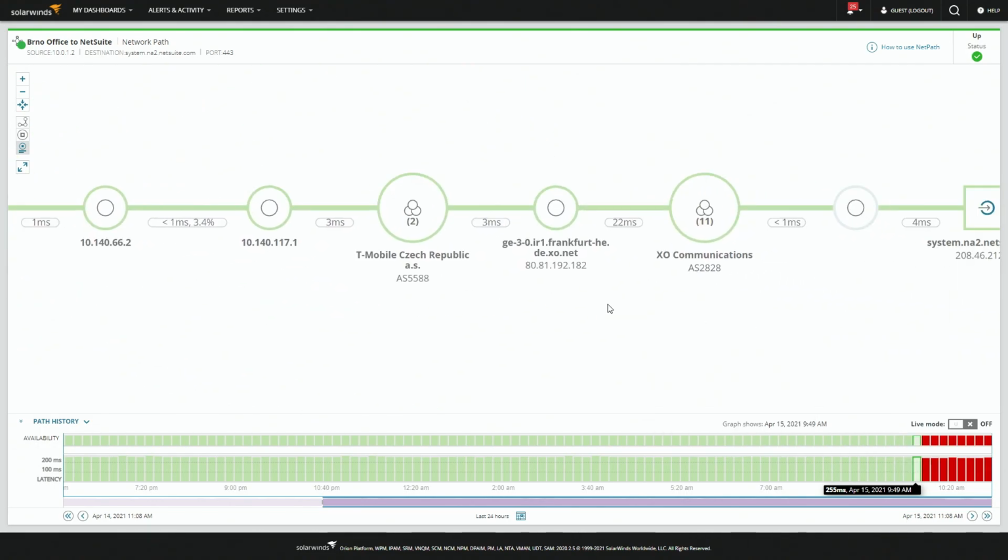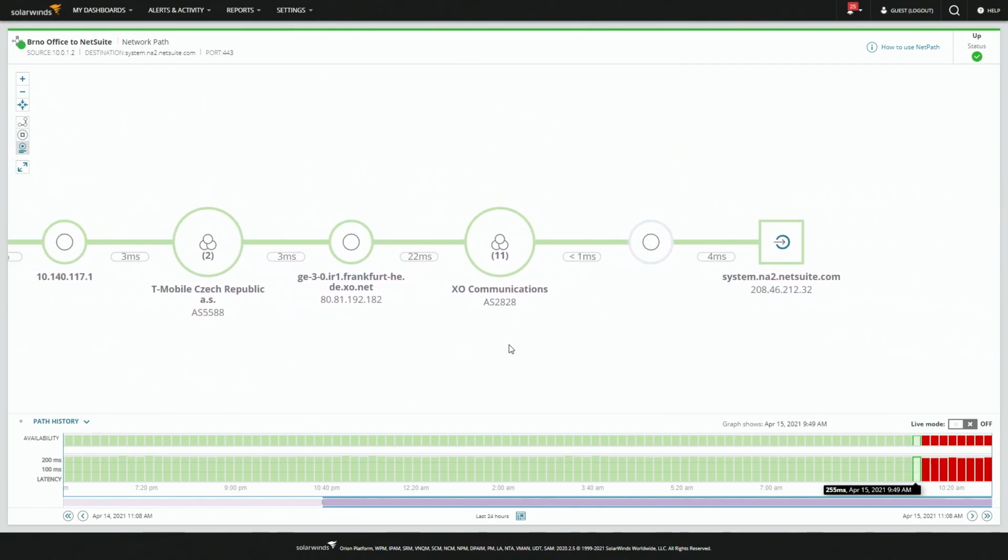And also one of the key things that somebody will always ask: can you alert on this? Absolutely, 100%. This is not visual only. There are out-of-the-box alerts that you can leverage when a path changes, or when your latency goes over a certain percentage, or when, for example, the end service may not be reachable. But go ahead and hover over the end.